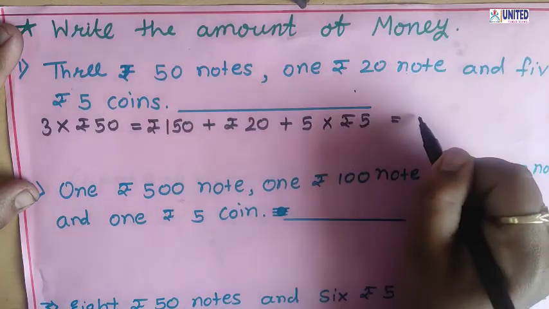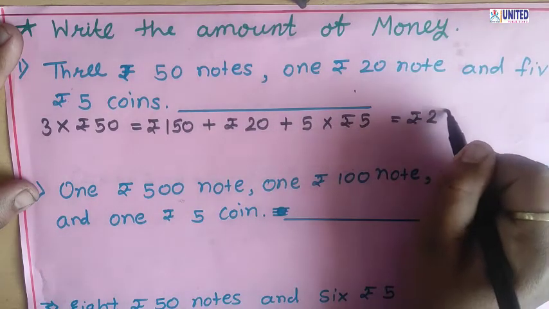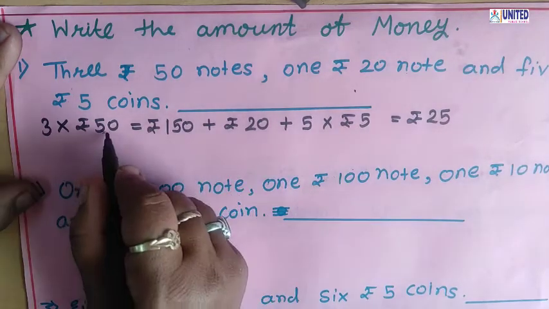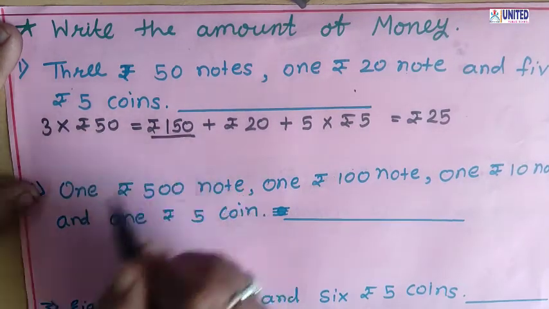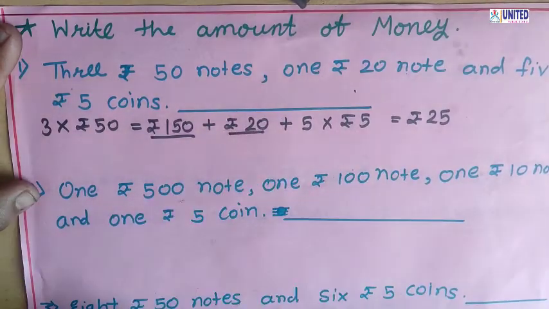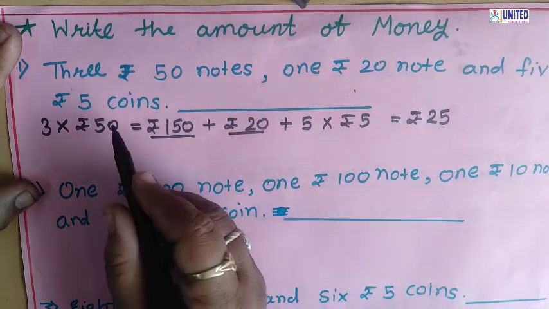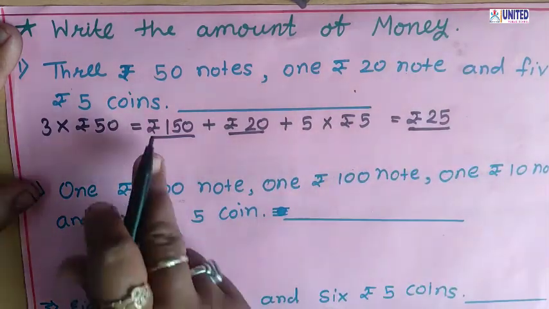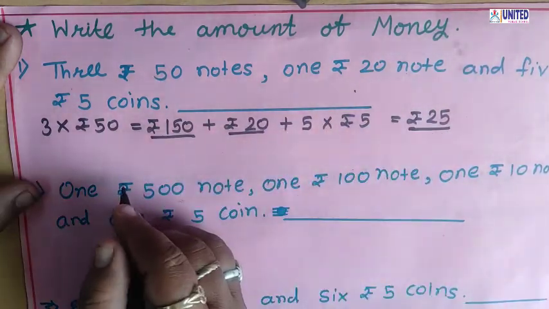So 5 fives are total how many? Rupees 25. So we get here 3 notes of 50 rupees, that means rupees 150. Only 1 note of 20 rupees, so that is rupees 20. And 5 coins of 5 rupees, that means rupees 25. So you can add all three.